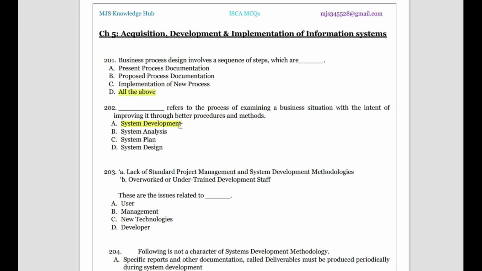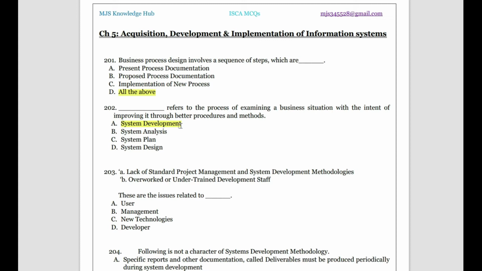Then 203: lack of standard project management and system development methodology, overworked or undertrained development staff. These two, A and B, what are the issues related to? Are they user related, management related, new technology related or developer related?